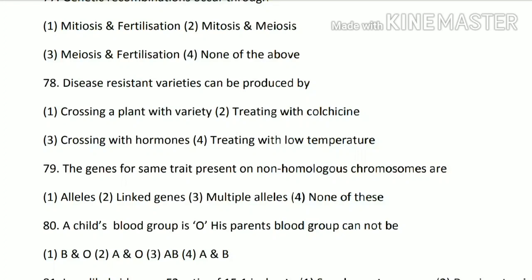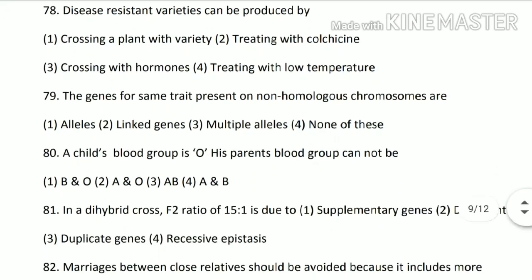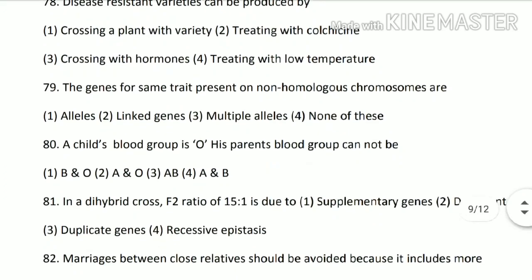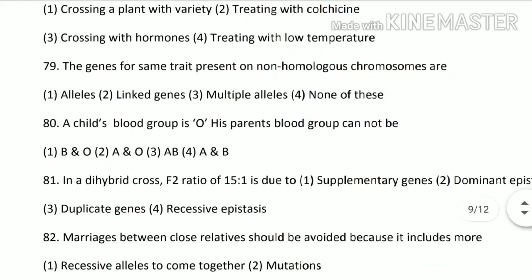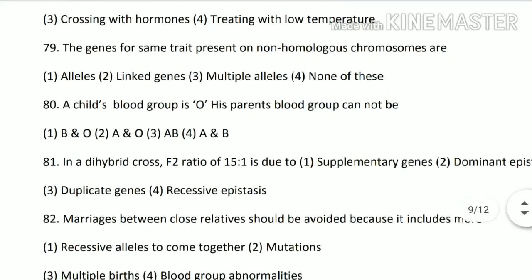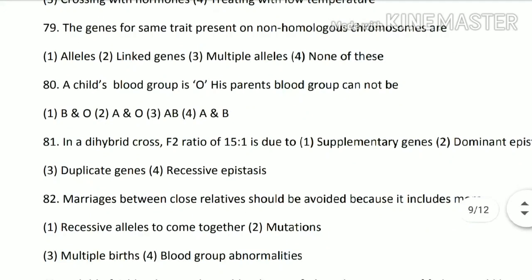The genes for same trait present on non-homologous chromosomes are alleles, linked genes, multiple alleles, or none of the above. So option second is the correct option, linked genes. Next 80th question. A child's blood group is O, his parents' blood group cannot be. So you might remember we have to choose which blood group cannot be. So its answer is option third, AB.